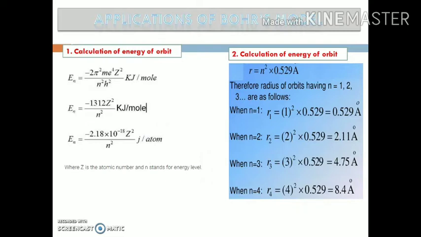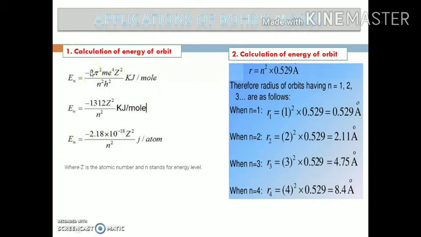When we talk about the applications of the Bohr model, the Bohr model is successful in the calculation of the energy of the various orbits, and the expression for the calculation of the energies is En is equal to minus 2 pi square m e to the power 4 Z square over n square h square kilojoule per mole, where m is the mass of the electron, e is the charge on the electron, Z is the atomic number, n is any integer or the orbit in which the electron revolves, and h is the Planck constant.